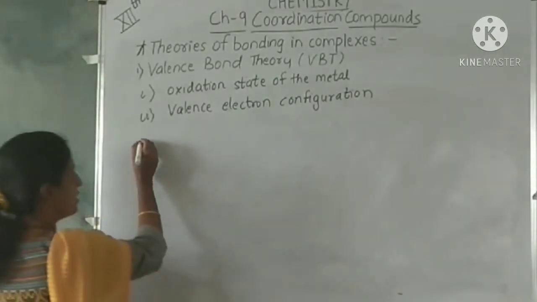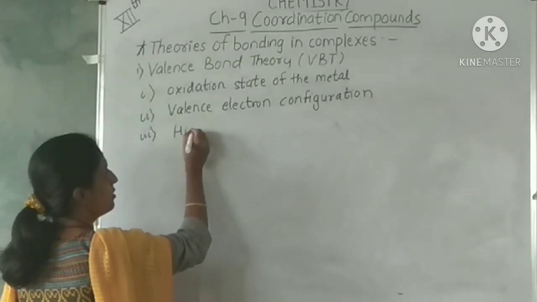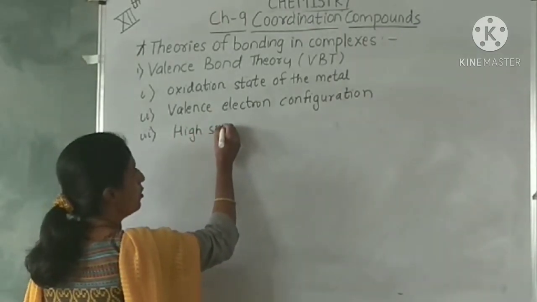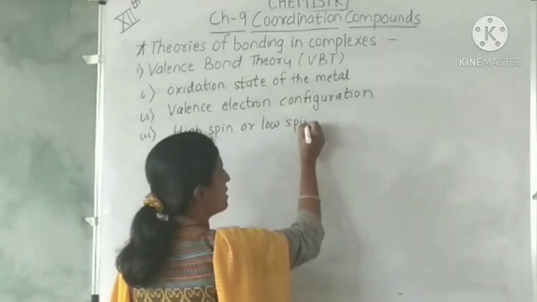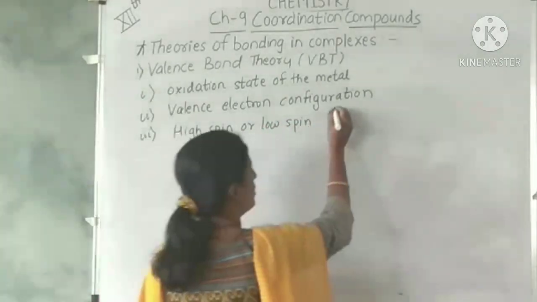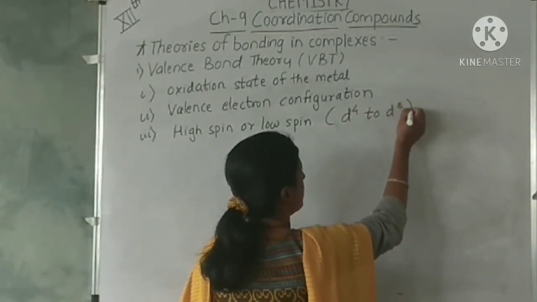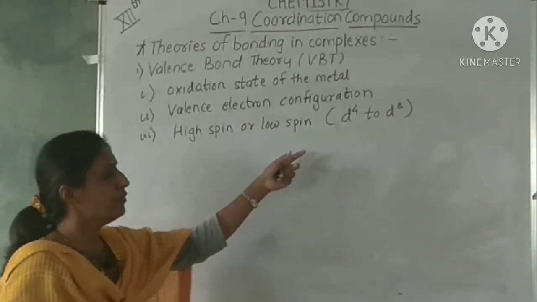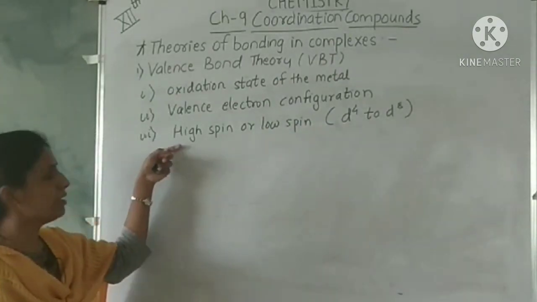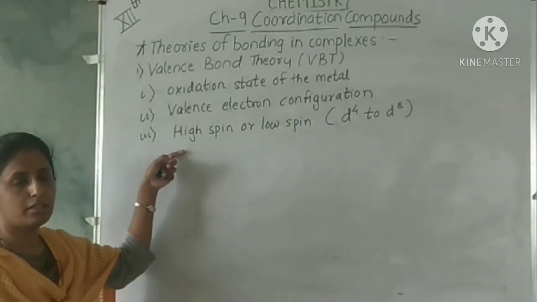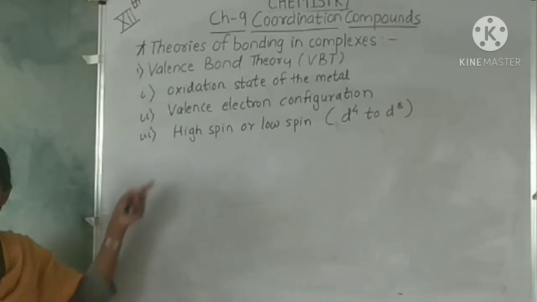Next point is, we observe whether the metal is high spin or low spin. This is applicable only when the electronic configuration of the metal is from d4 to d8; this time we check whether the metal complex is high spin or low spin.